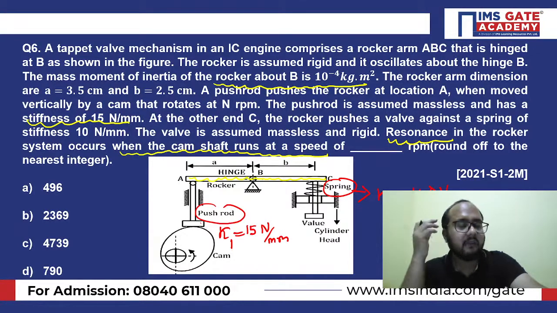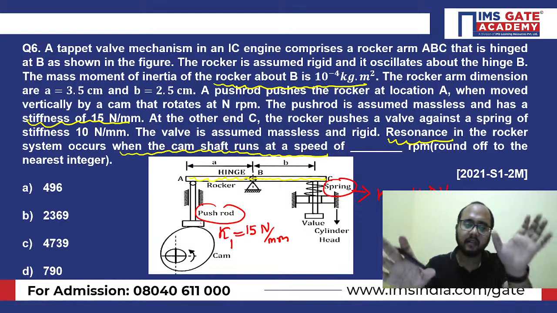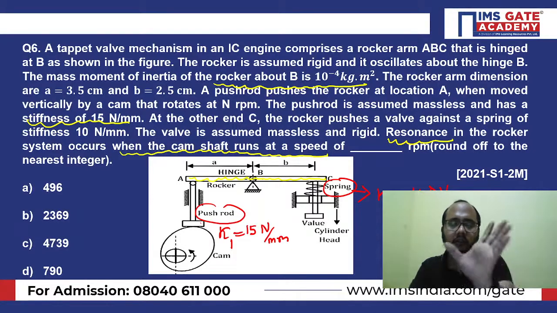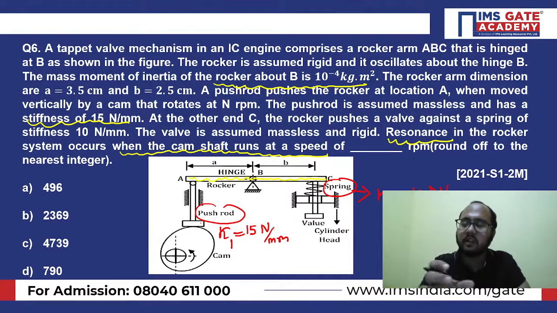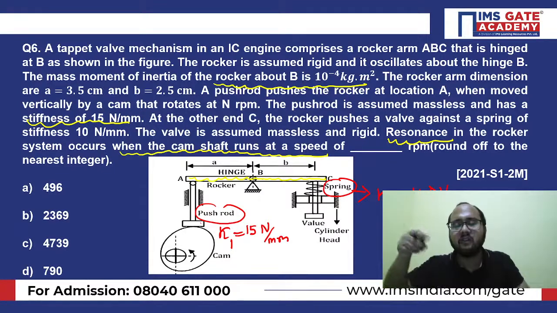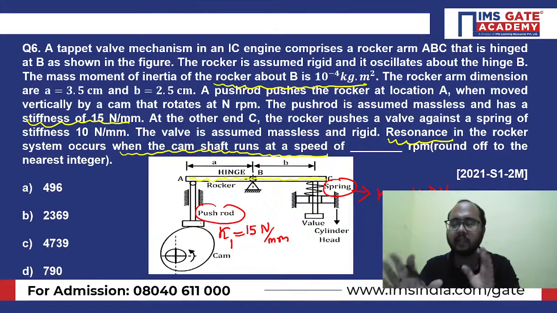Whenever you hear the term resonance, immediately in your mind it should click that natural frequency equals forcing frequency, right? So at the natural frequency value, resonance is going to happen. If by any method I calculate the natural frequency, I know that at this value resonance is going to happen. So just equate the natural frequency with 2 pi n by 60, and you will get the speed of rotation for which resonance is going to happen. That is very simple. You have to relate one term with another term.